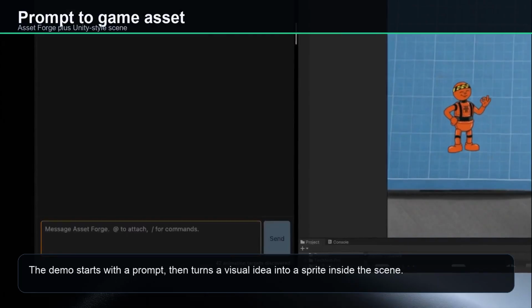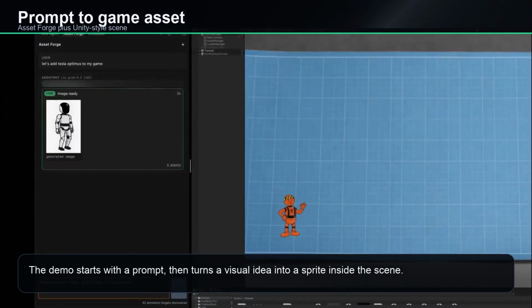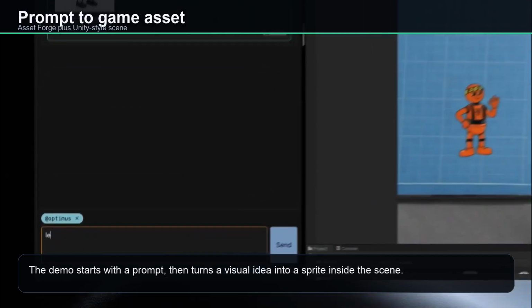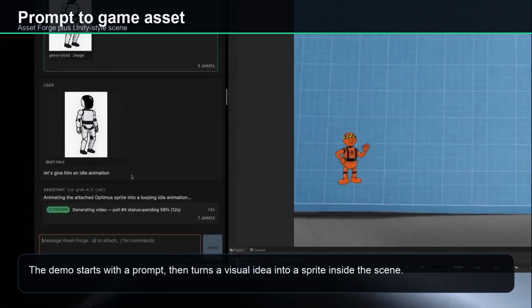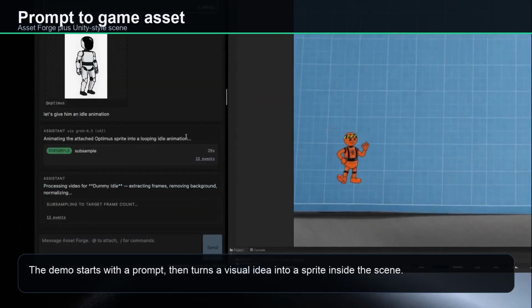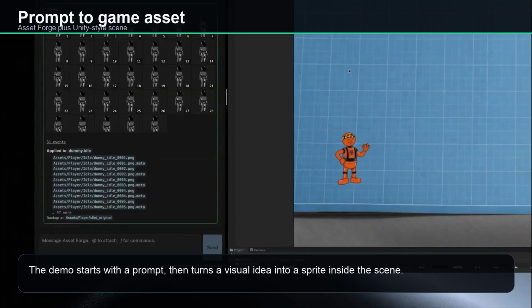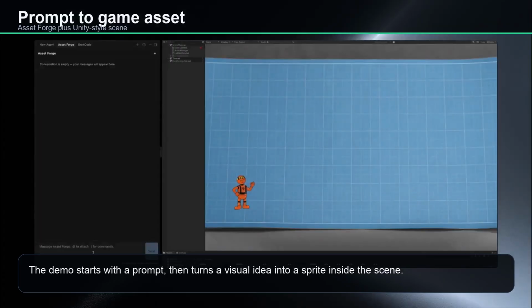The tool treats the generated character like an asset that needs to fit a game workflow. It moves from a visual idea into a sprite, then into animation work, then into file changes. That is the part that makes this more interesting than another text-to-image announcement.